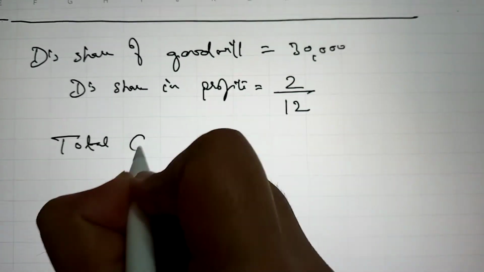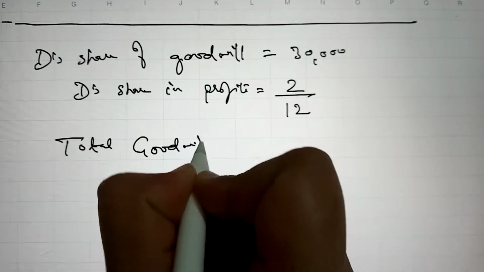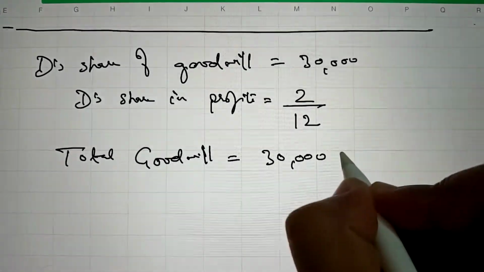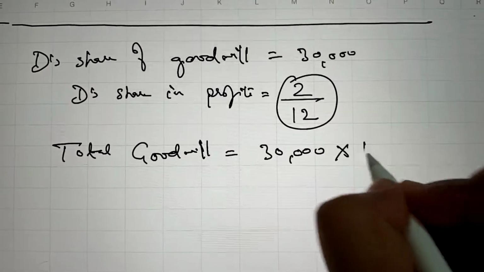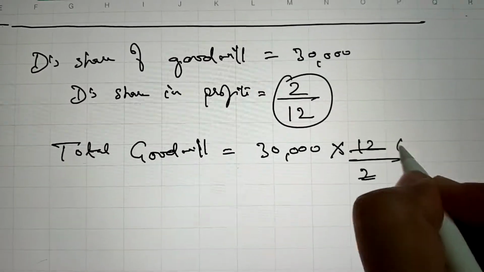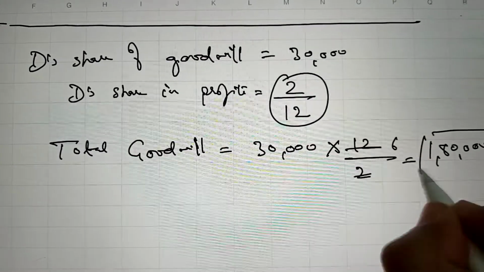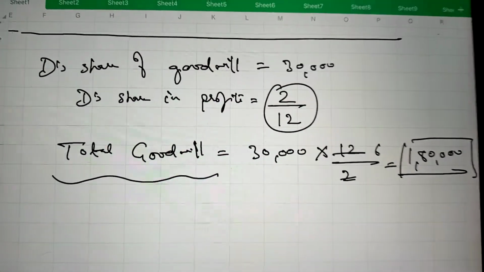So total goodwill can be calculated by multiplying D's goodwill 30,000 with his reciprocal share, and it is 1,80,000. It is the total goodwill of the firm.